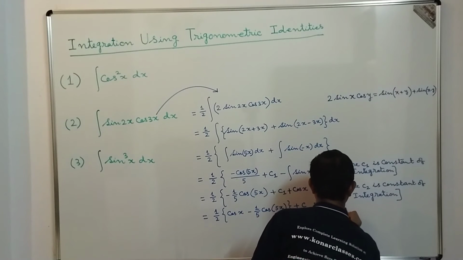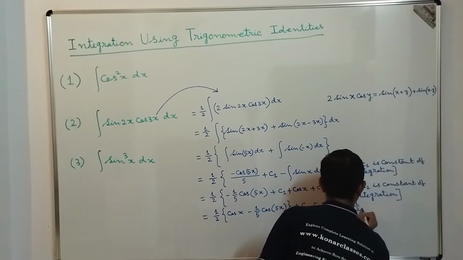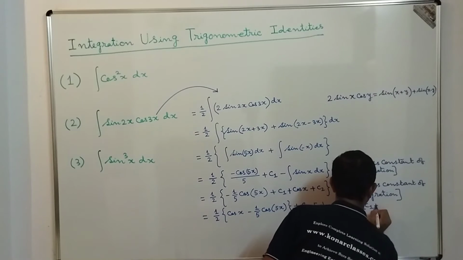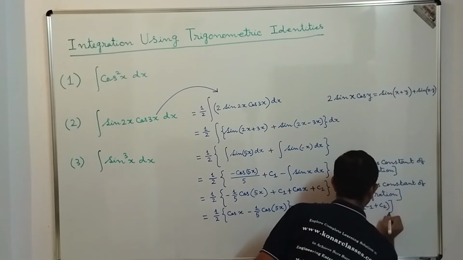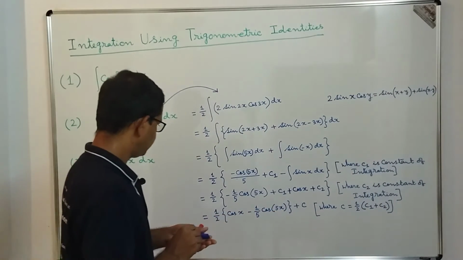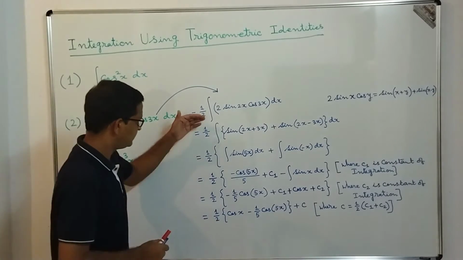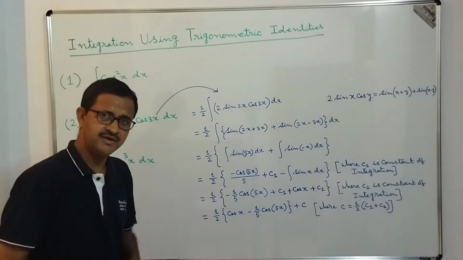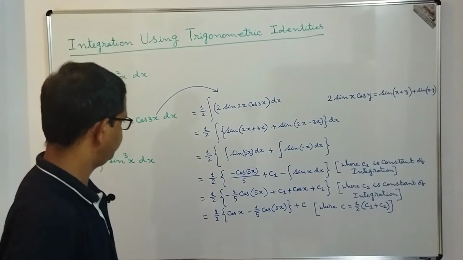I hope you get each and every step here, and let's proceed to the next question.